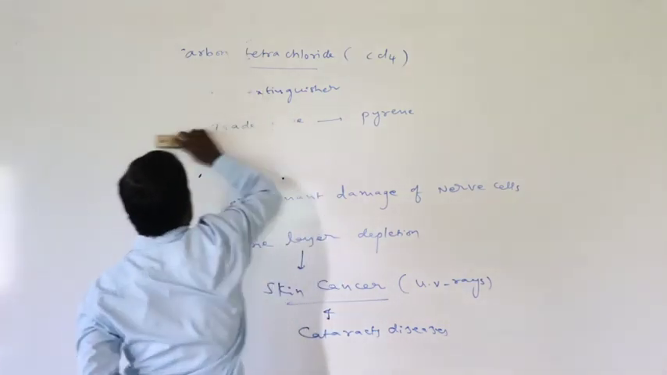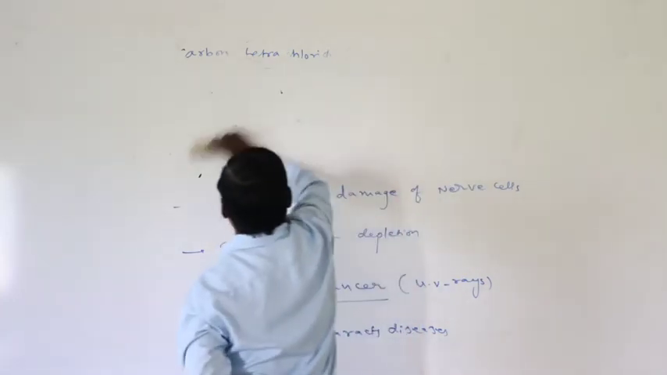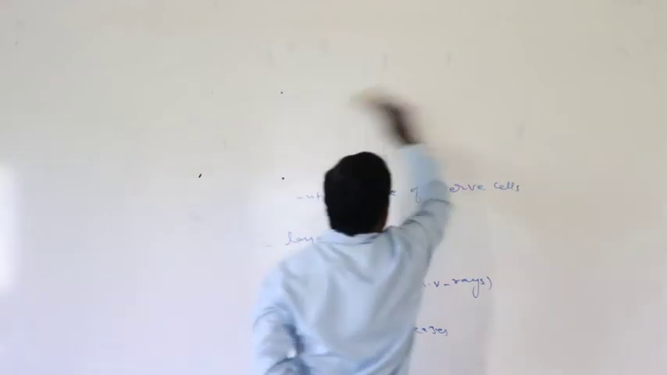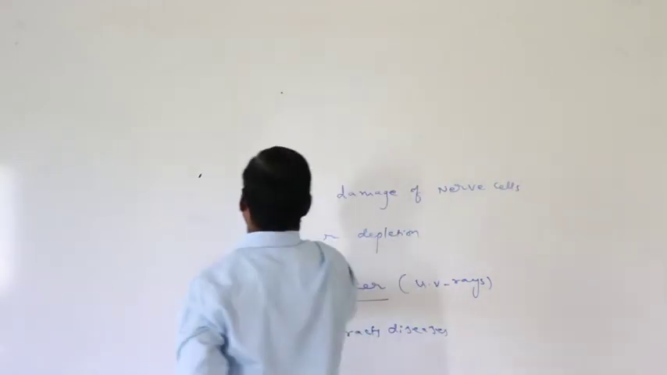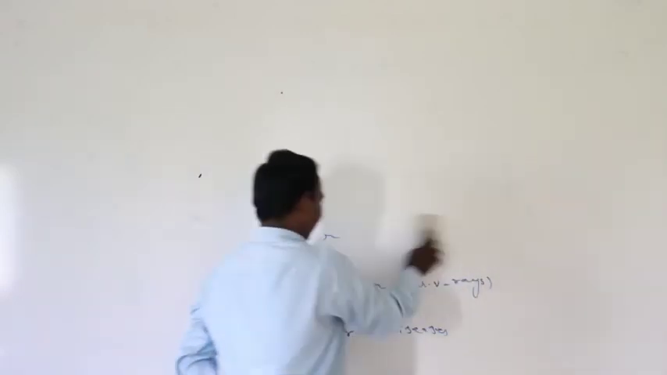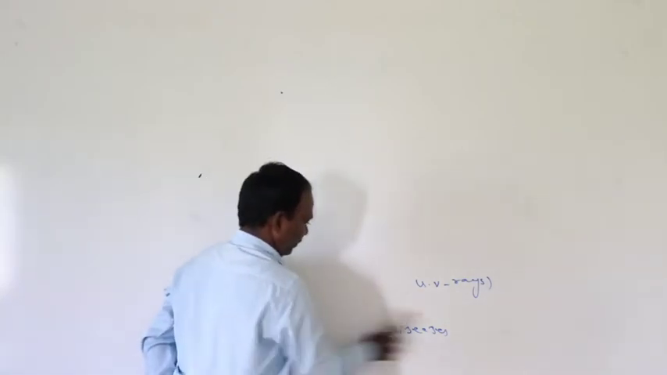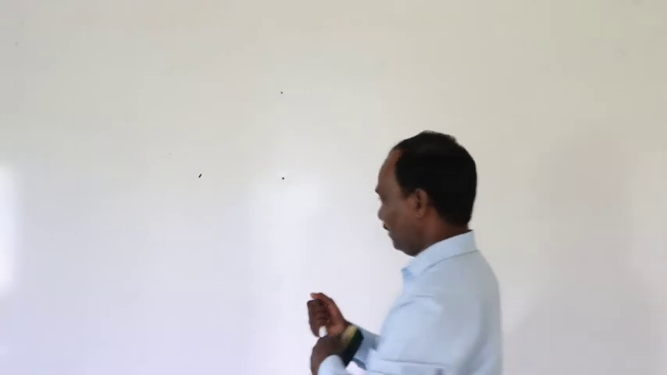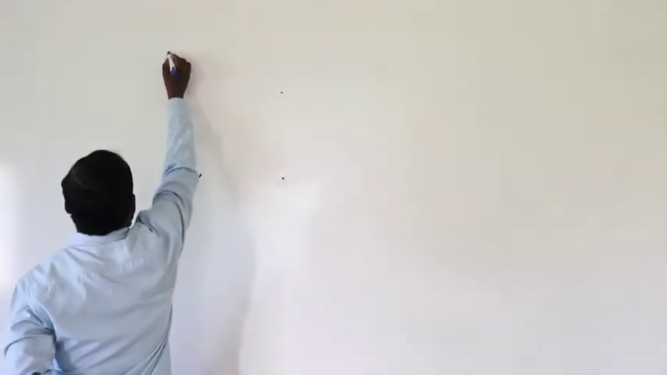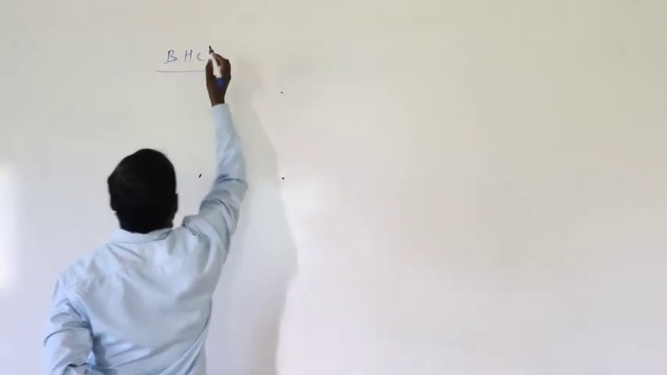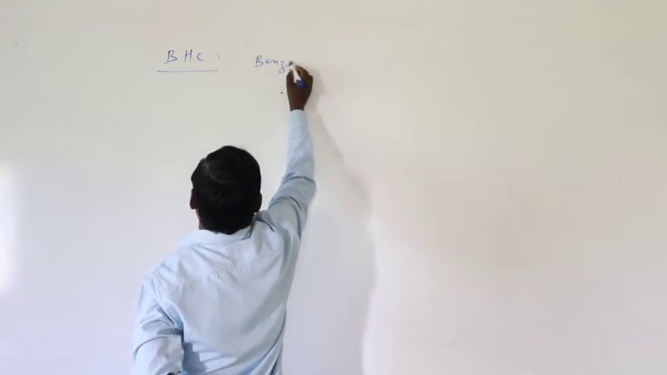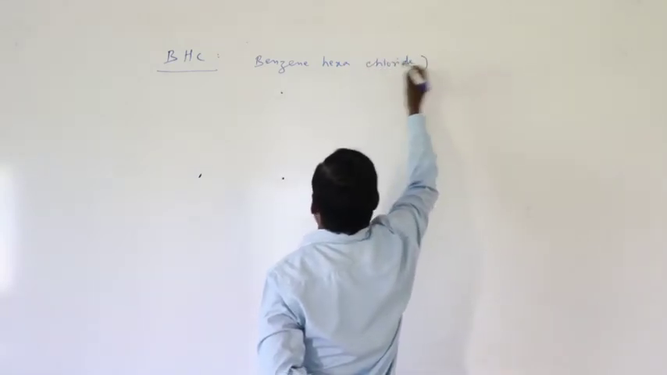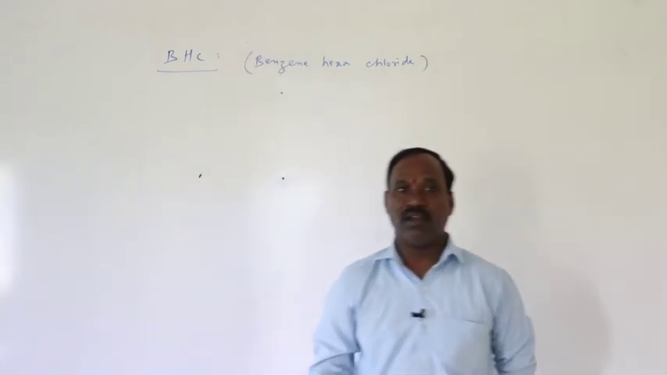And one more polyhalogen compound is benzene hexachloride, BHC. It is also a polyhalogenated compound.